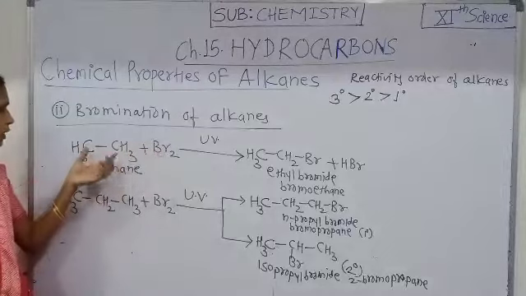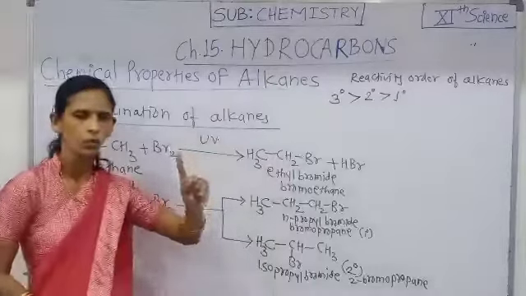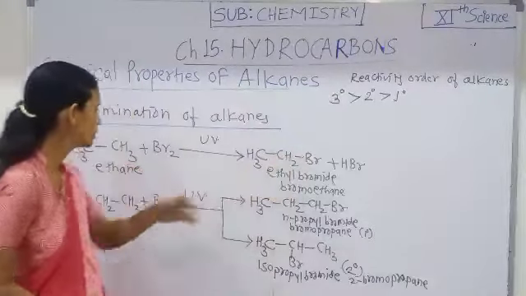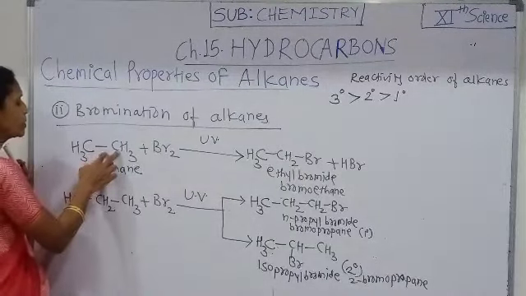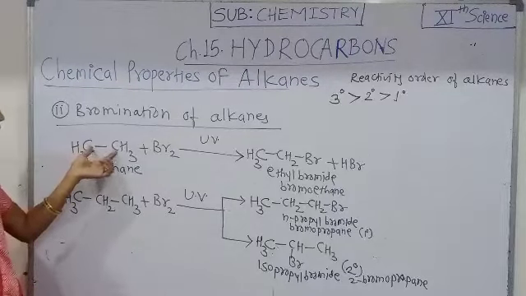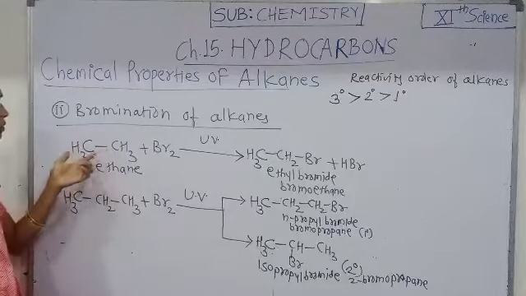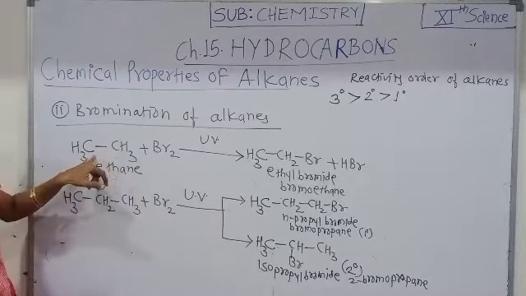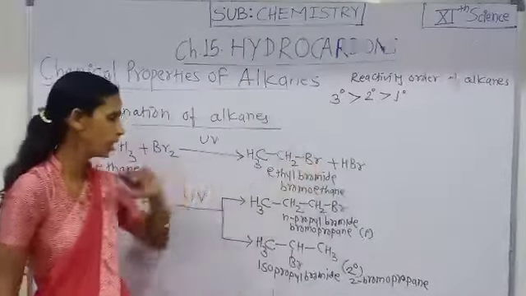See here, if bromination of ethane takes place in the presence of UV rays, then it gives only one product, that is ethyl bromide, because there is no possibility of replacement of different types of hydrogen on different types of carbon atoms. There is only the possibility of the primary carbon atom. Therefore only primary alkyl halides are obtained here.